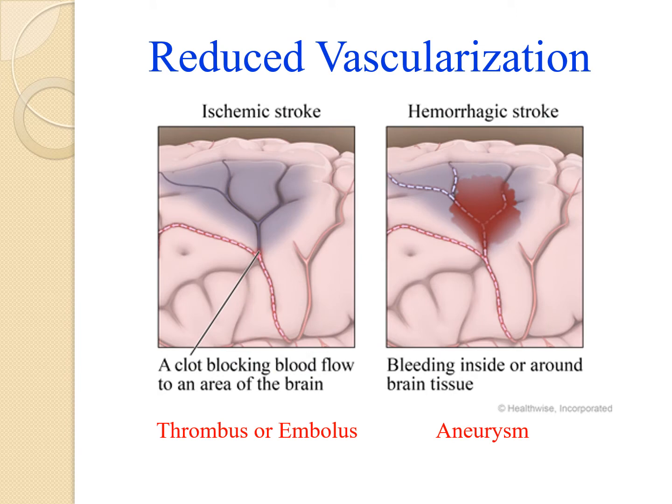A stroke is caused by reduced flow of blood or vascularization to the brain. A clot may block an artery, which causes lack of blood flow, and therefore death of tissue, either by slowly forming and blocking off a vessel, and is referred to as a thrombus. Or a piece of a forming clot may break free and travel through the cerebral vessels until it gets to a small vessel which it blocks, and is called an embolus. The third cause of a stroke is a rupture to a blood vessel due to a weakened vessel wall, and is called a hemorrhage or aneurysm.